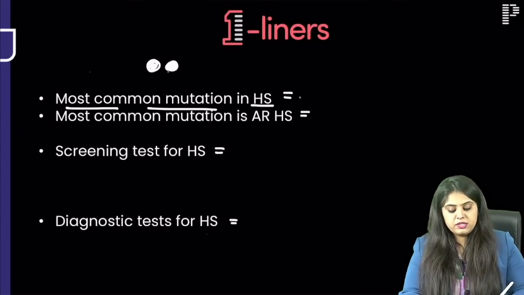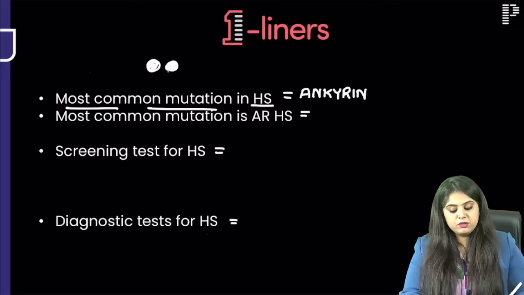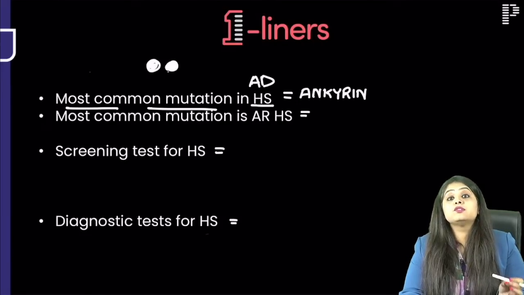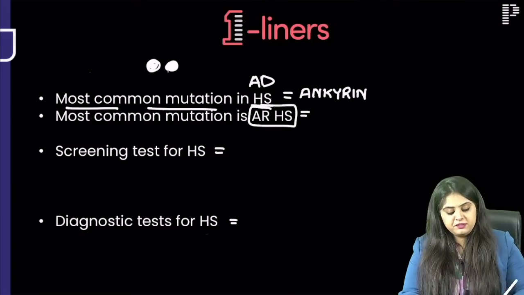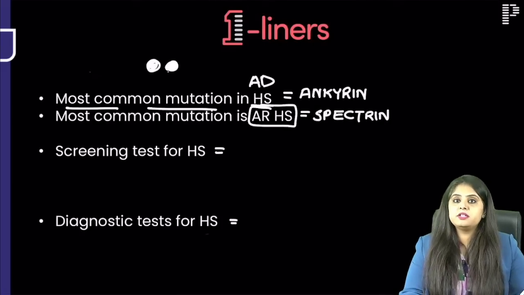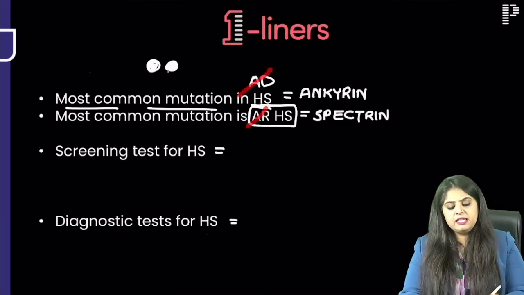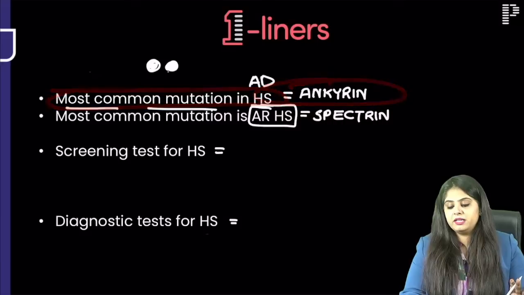what is the most common mutation in hereditary spherocytosis? It is ankyrin. Such an easy question will not come, because when ankyrin mutation occurs, the kind of hereditary spherocytosis is autosomal dominant. Nowadays they are asking you rare ones. What if it is autosomal recessive? Then the most common is going to be spectrin. So remember, what inheritance have they written? And ma'am, what if they don't write any inheritance? They just say, what is the most common mutation in HS? So assume the most common one to be ankyrin.